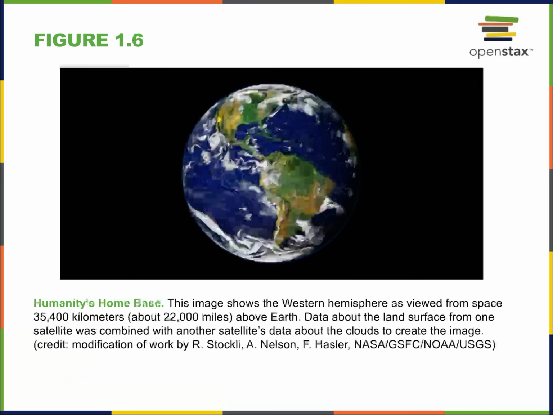Here we have Earth, right? Yes, home. This image shows the Western Hemisphere as viewed from space, 35,000 kilometers above Earth. All right? So this is out in space, right? It takes a long time to travel 35,000 kilometers to get this far away from Earth. But compare that to the other numbers we saw, the numbers that were 10 to the 16 kilometers, okay? Just to get to a nearby nebula. So just to put it in perspective, right? Nothing's close to our planet. Even other planets in our solar system aren't close to our planet, okay?